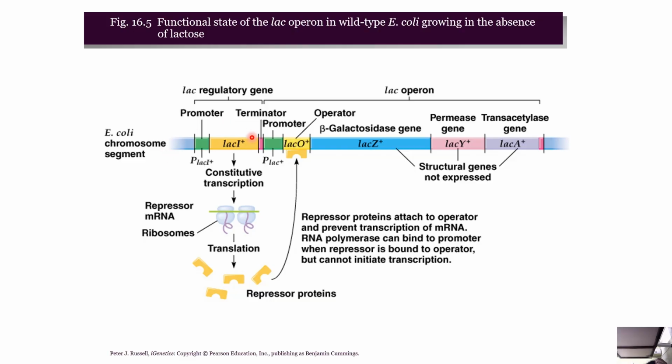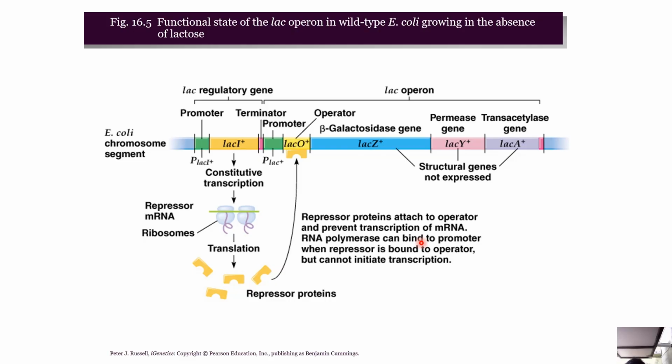If you see here, it's the E. coli chromosome segment. This is a promoter, LAC regulatory gene, LAC-I operator. Now, if you see repressor mRNA, ribosomes, translation, so repressor proteins attach to operator and prevent transcription of mRNA. RNA polymerase can bind to promoter when repressor is bound to operator but cannot initiate transcription.